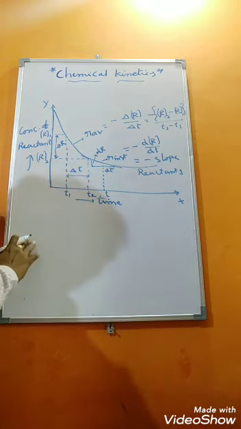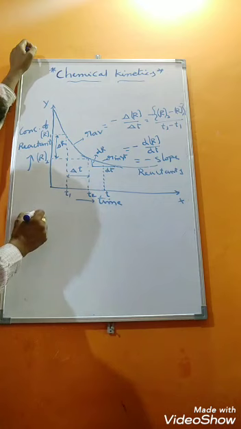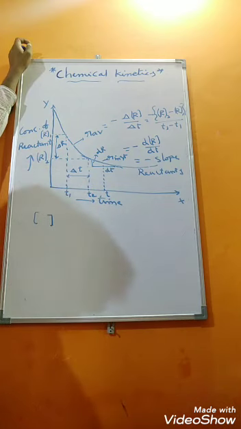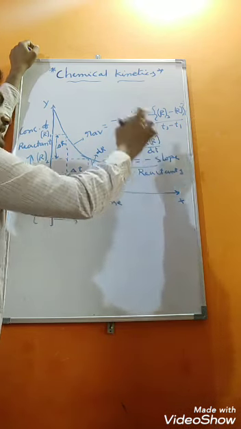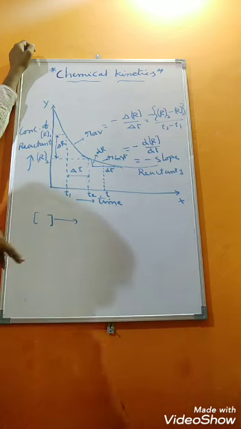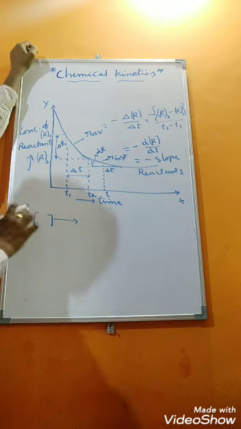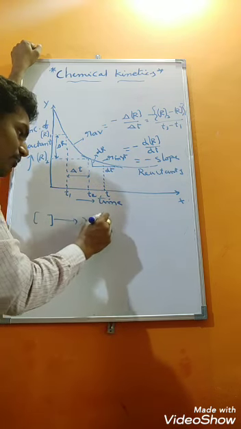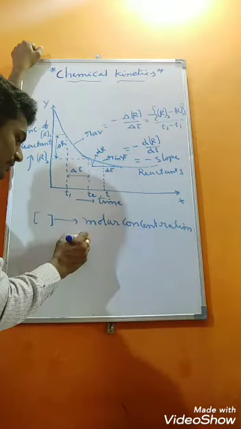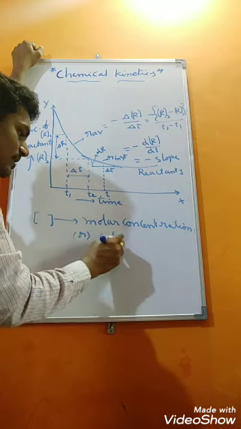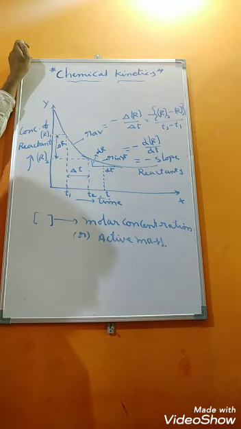So as the time increases, reactant concentration is decreasing. Here we can observe one thing. Wherever I have taken a square bracket, what is the meaning of square bracket? We are going to discuss now. Square bracket dR, and for the concentration of product also we have taken square bracket P. Why are we using this square bracket here? Square bracket indicates molar concentration. We can also call this active mass. So what is the meaning of molar concentration?